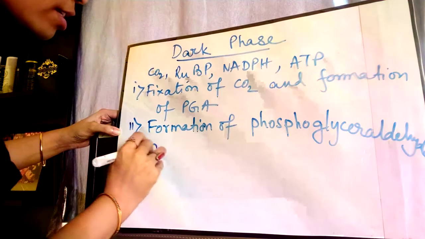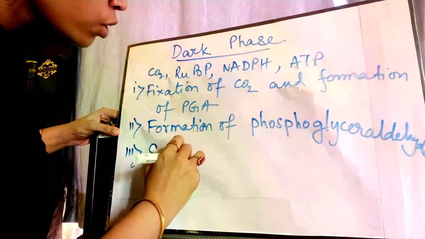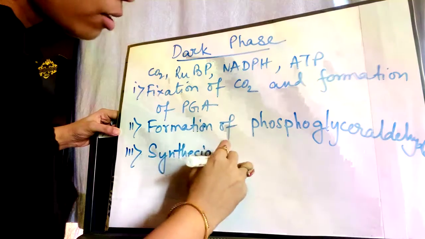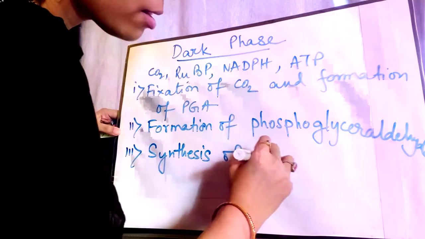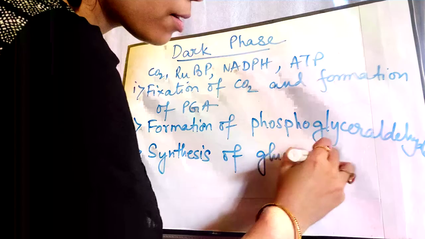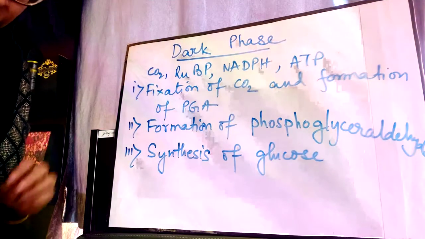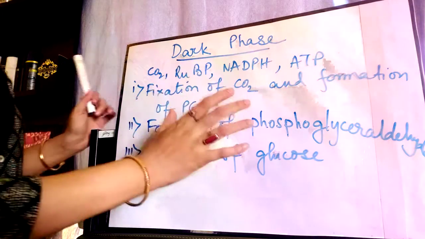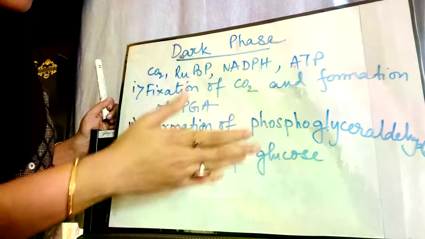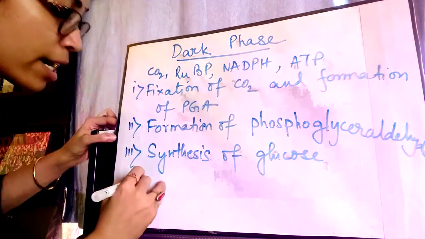So in the third step, the actual product of photosynthesis takes place. Synthesis of glucose takes place out of 12 molecules of PGALD. So here, one by one, 12 molecules of PGALD are formed.